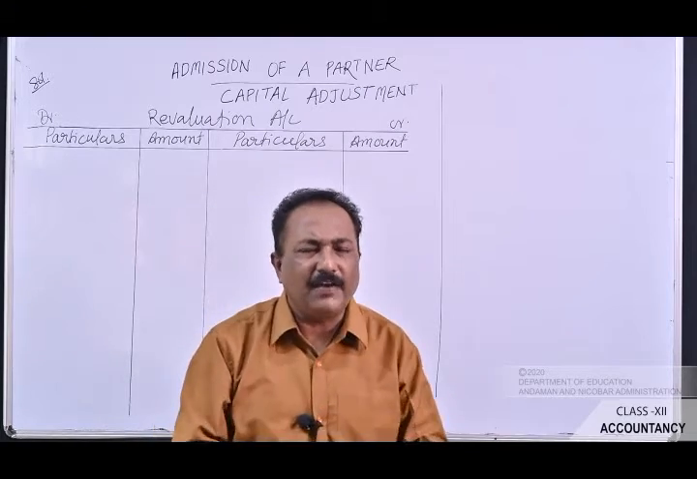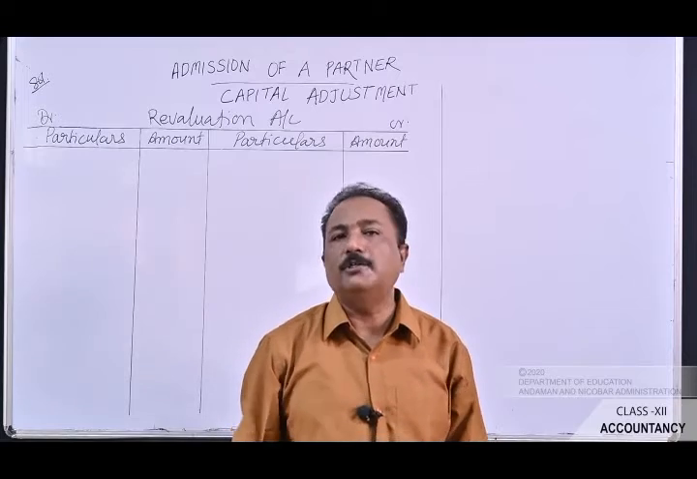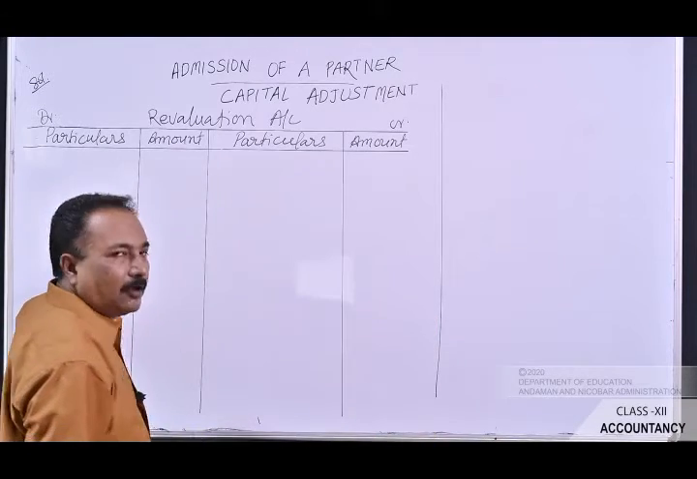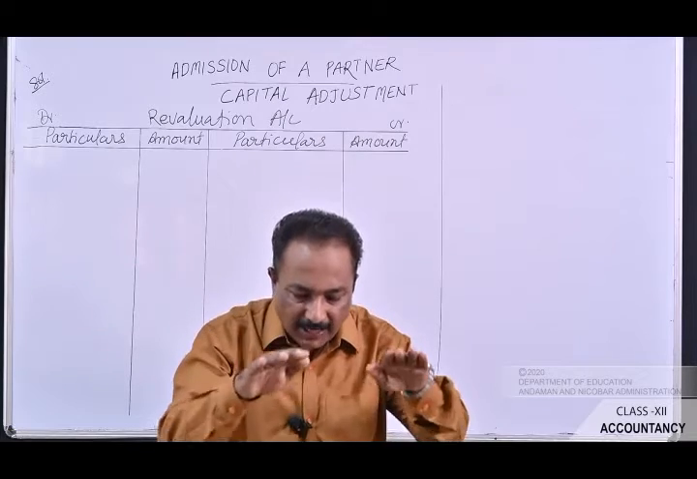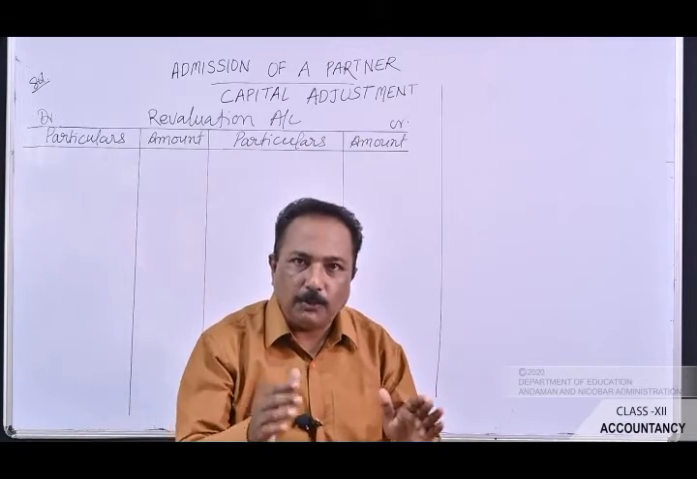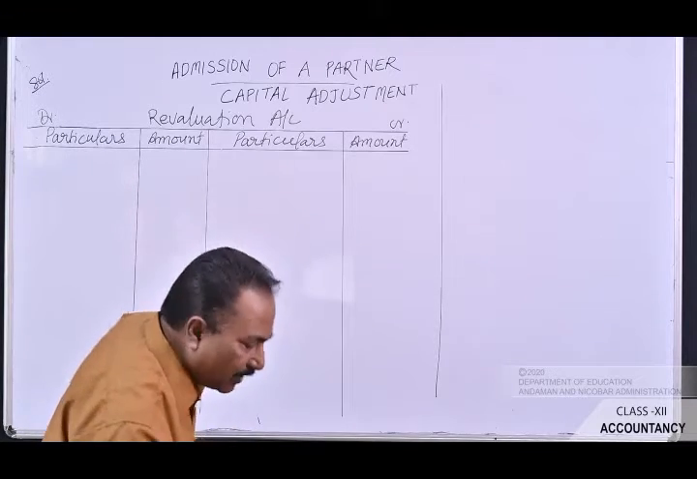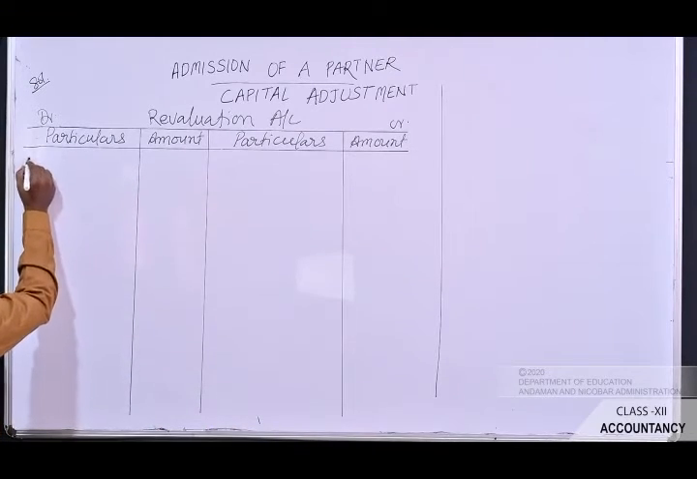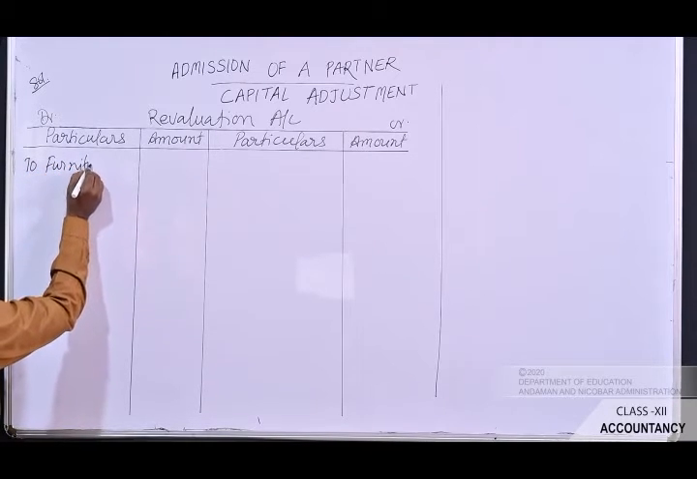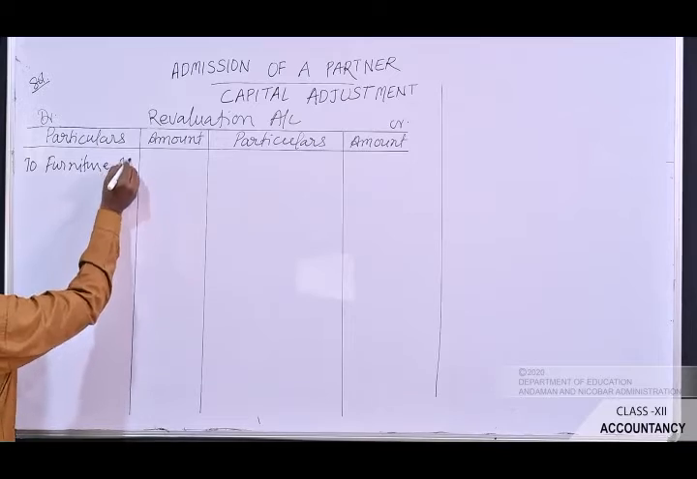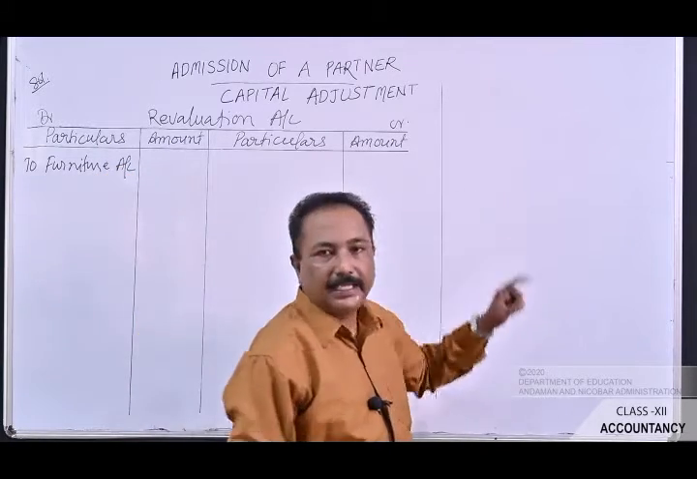I told you earlier, whenever the value of assets decreases, that has to be posted on the debit side of the revaluation account. Here in this case, the value of furniture has been depreciated by 12%. So that has to be recorded on the debit side. We will write by name, and it is to furniture account.